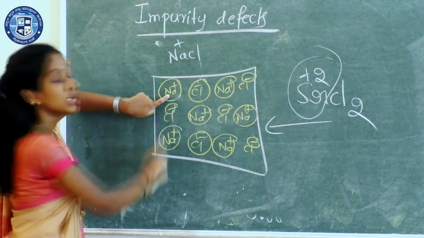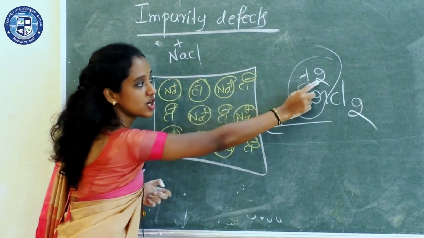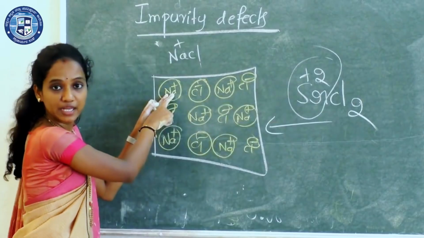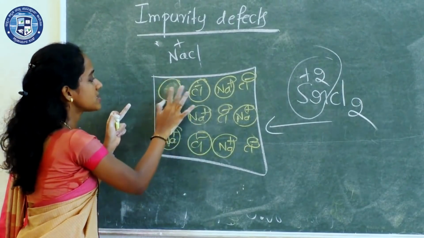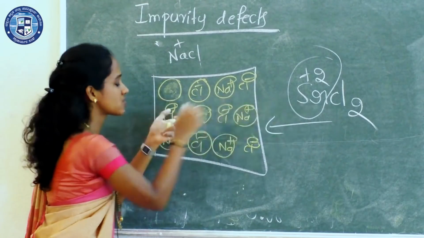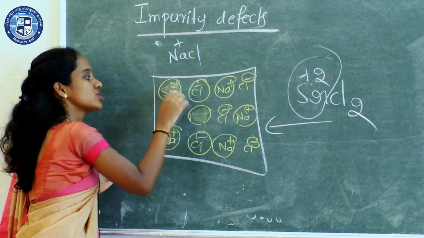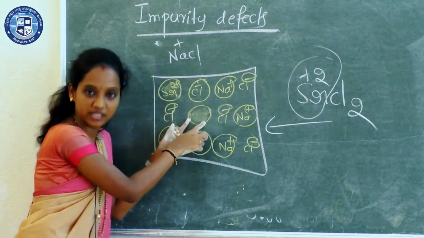This 1 strontium 2+ ion will enter into the crystal and it replaces 2 Na+ ions. Why 2 Na+? Because strontium has valency 2, so to neutralize the charge it has to replace 2 Na+. Just 1 strontium ion will occupy one of the positions of sodium, leaving one more position vacant.